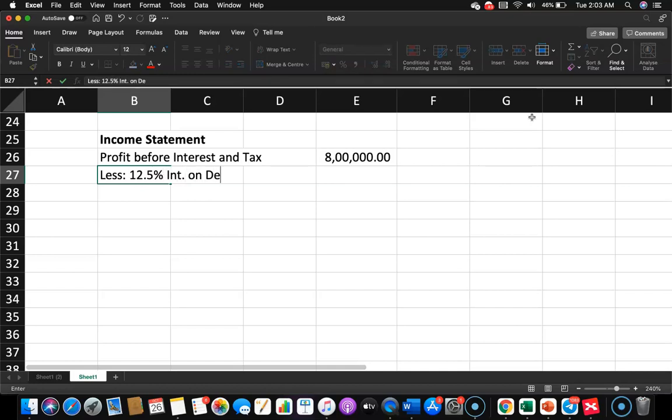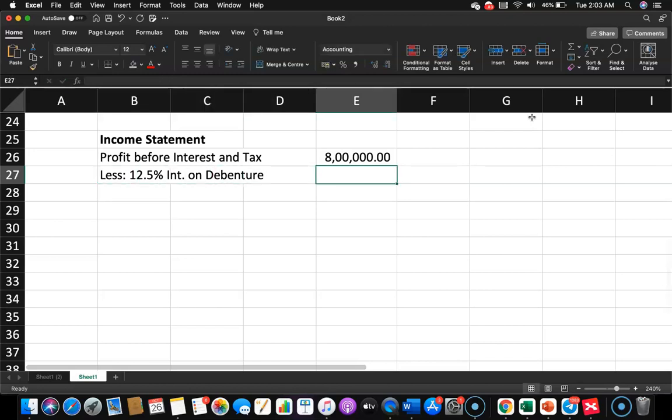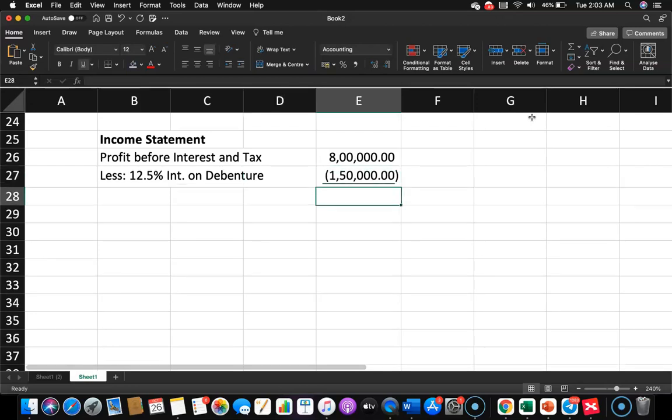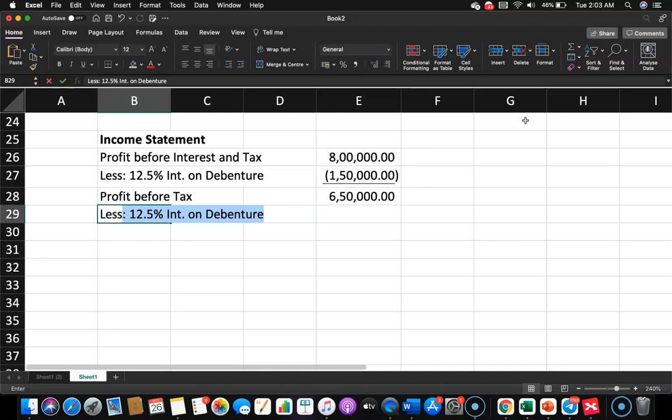And what was the debenture amount? It was 1.2 million, right? So it is 12 lakhs into 12.5%, and that is 150,000. Okay, and if you deduct this, you will get to know the profit before tax, which is 650,000.